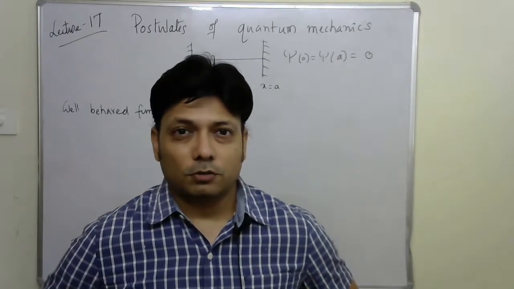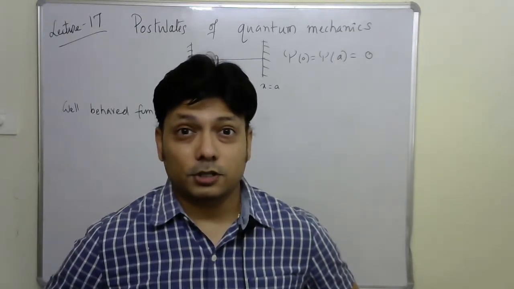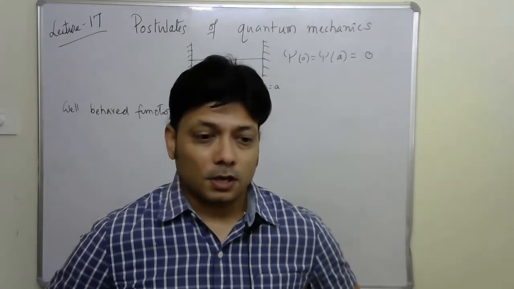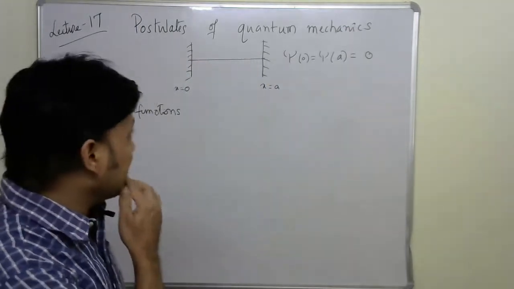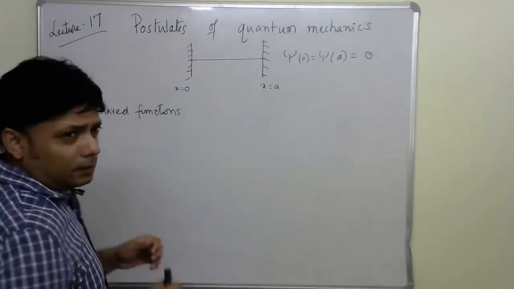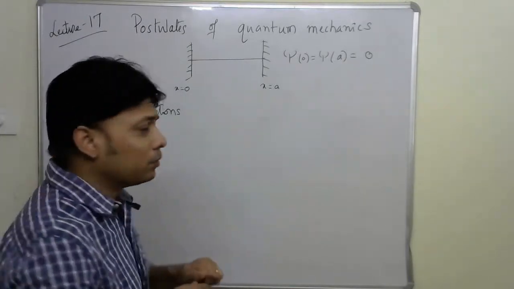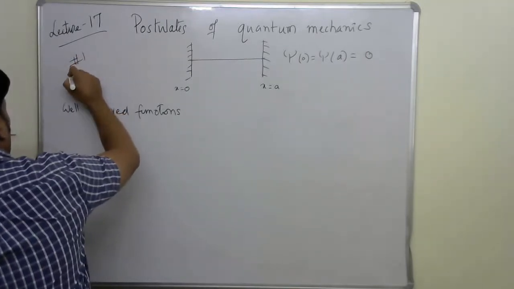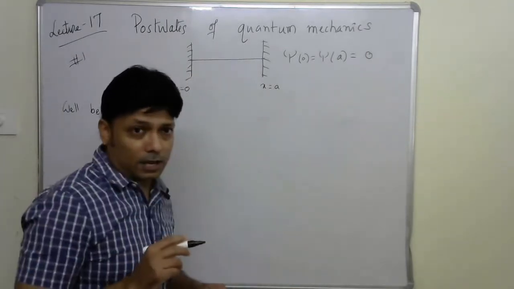So we continue our video lectures on chapter 4, which is the postulates of quantum mechanics. So today in lecture 17, let's discuss a little bit about postulate number 1. That's where we tried to finish last time.